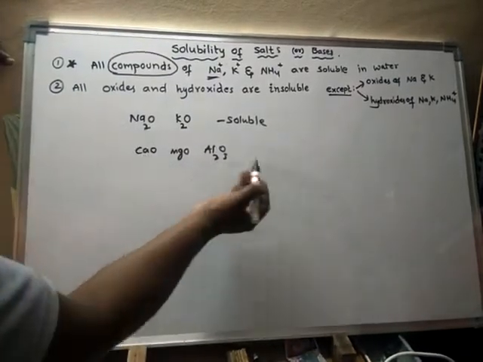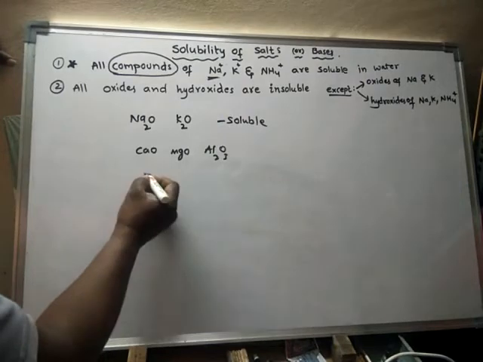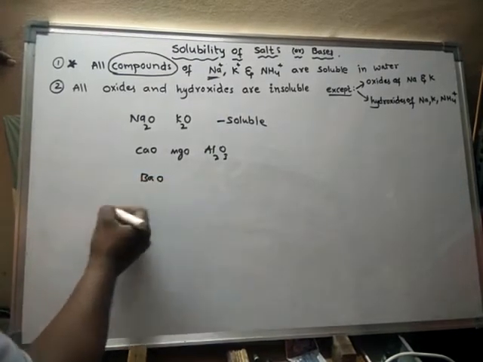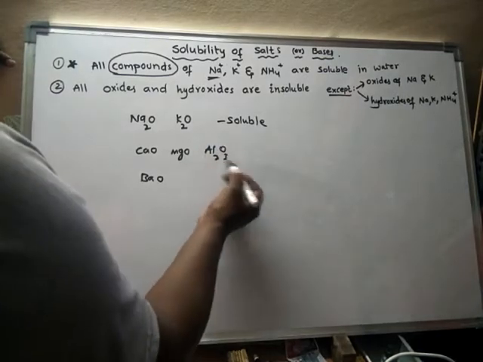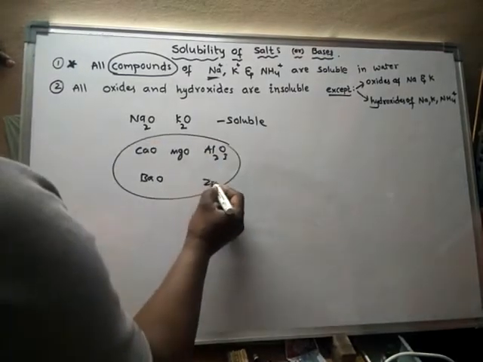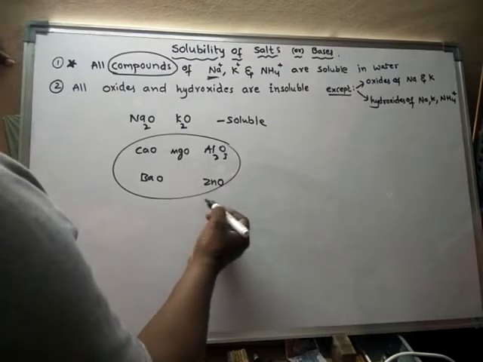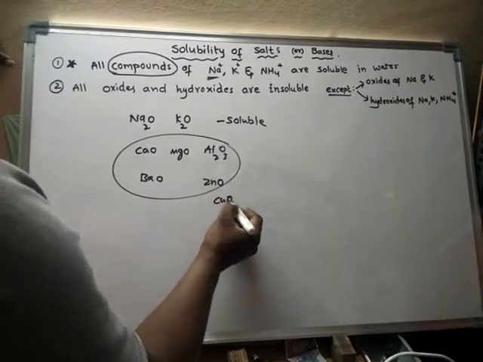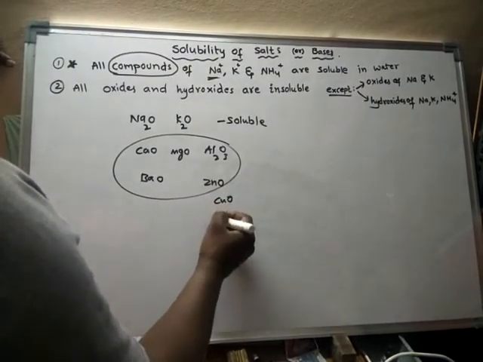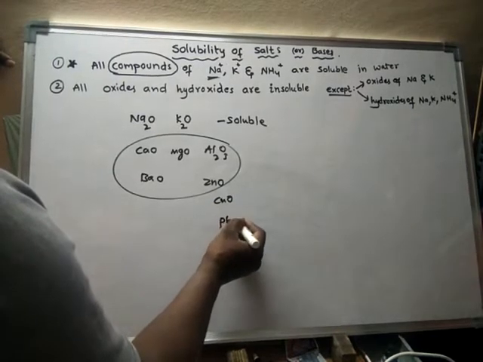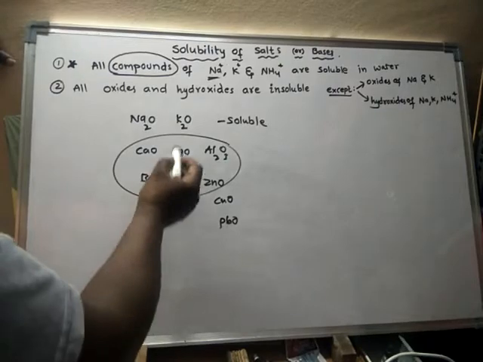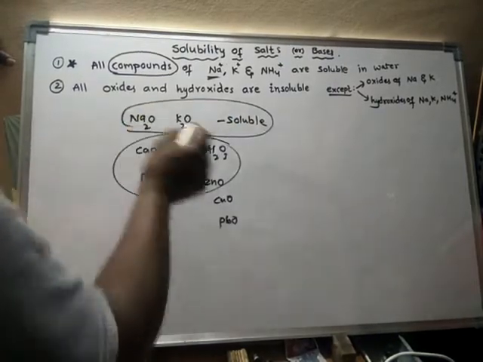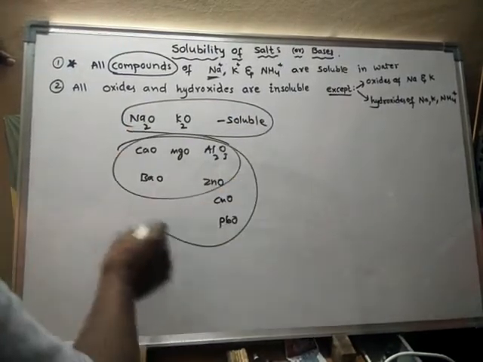Barium oxide, zinc oxide, maybe copper oxide, or lead monoxide. Anything except these oxides, all other oxides are insoluble in water.